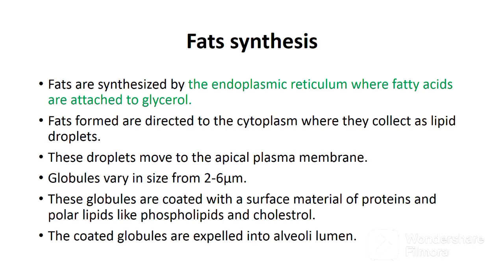Fats are synthesized by the endoplasmic reticulum, where fatty acids are attached to glycerol. Fats formed are directed to the cytoplasm, where they collect as lipid droplets. These droplets move to the apical plasma membrane, where they associate to form large spherical globules. Globules vary in size from 2 to 6 micrometers. These globules are coated with a surface material which is made up of proteins and polar lipids like phospholipids and cholesterol. The function of the coat is to stabilize fats in the aqueous phase of milk. The coated globules are expelled into the alveoli lumen for storage.